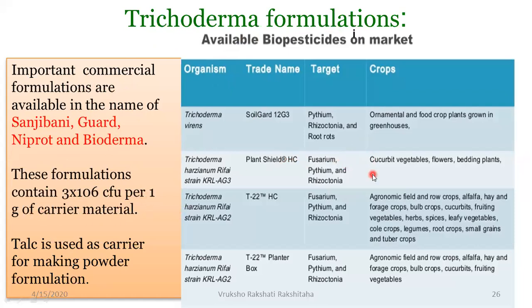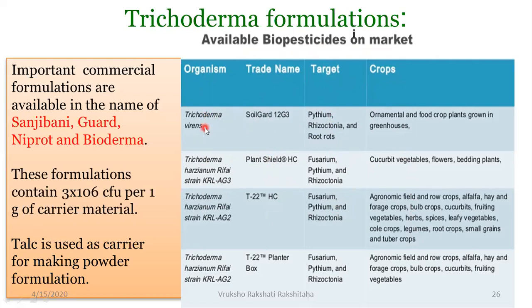This is a table which shows the available biopesticides in the market. The first column shows the Trichoderma species, the second column shows the trade name, the third column shows the target pathogens, and the fourth column shows the crops on which it can be used.